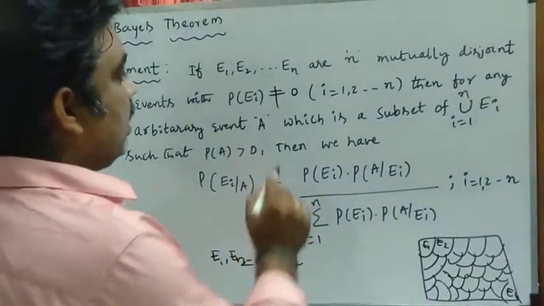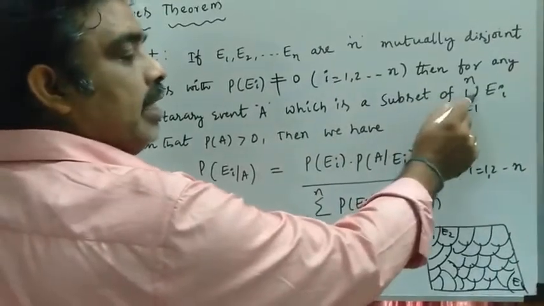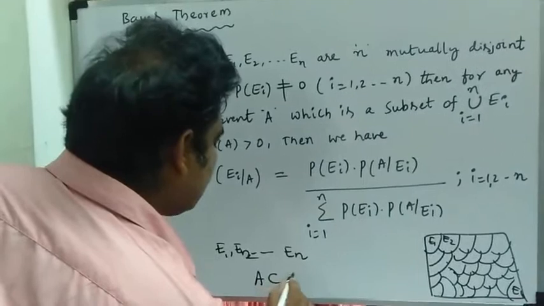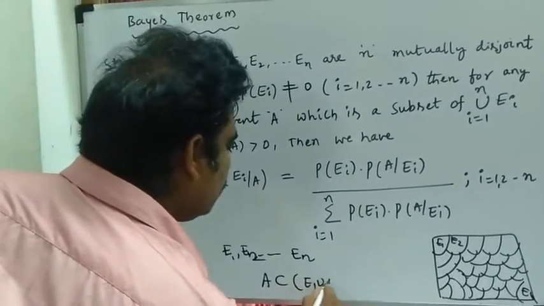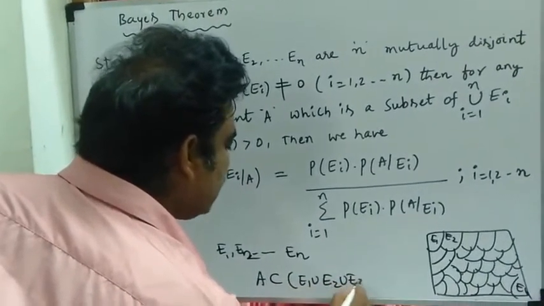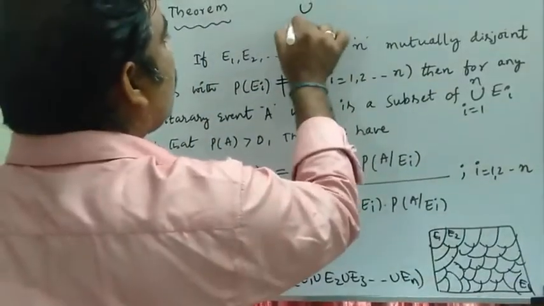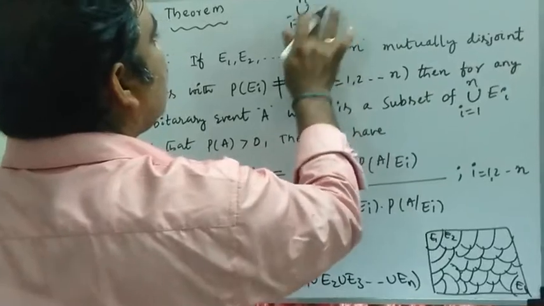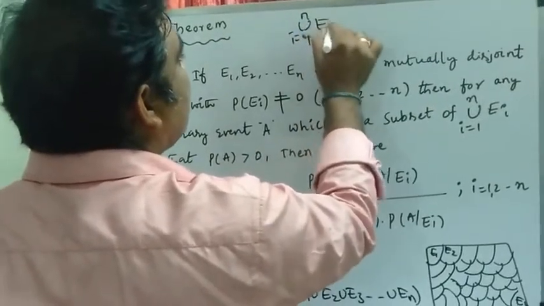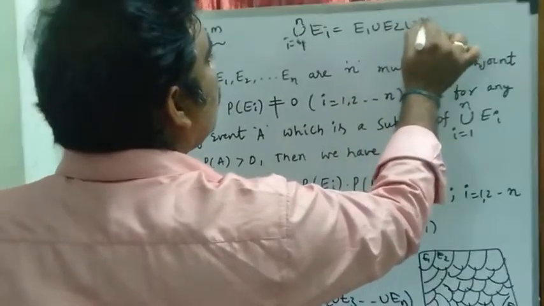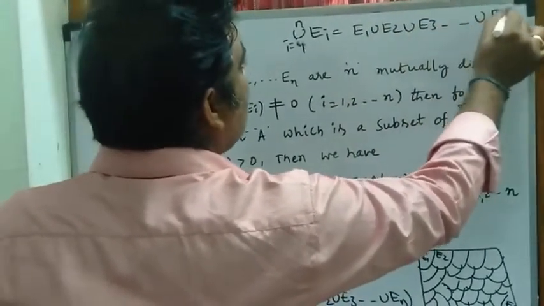Also given that A is a subset of the union i equals 1 to n of Ei. A is a subset of E1 union E2 union E3 so on union En. Union i equals 1 to n of Ei is the notation for E1 union E2 union E3 so on union En.